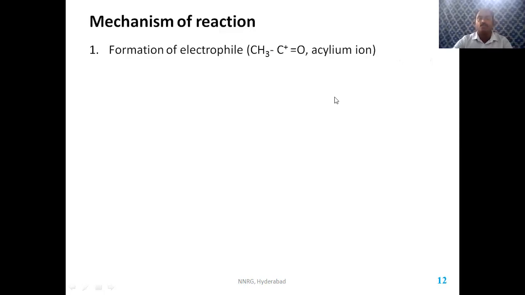Again, formation of the electrophile. The electrophile formed here is the acylium ion. You can see in the acetyl chloride that there is a difference of charge. Chlorine is more negative and this carbon is positive. So if any Lewis acid reacts, the Lewis acid accepts this chlorine along with the electron pair.